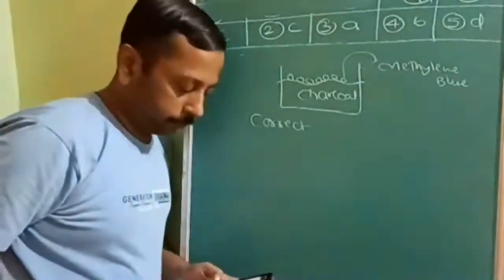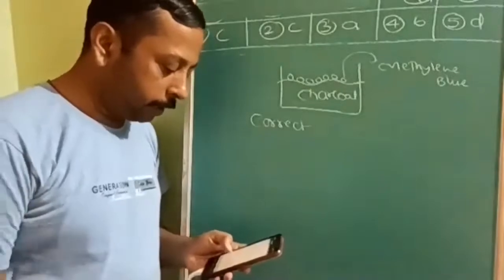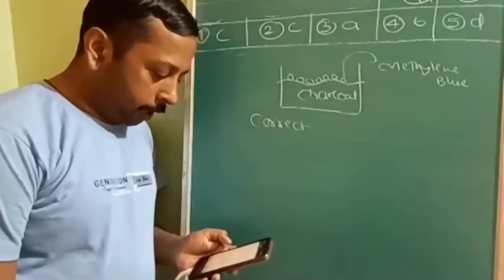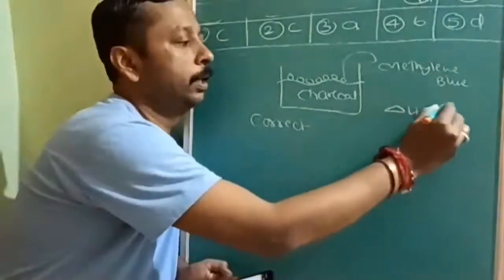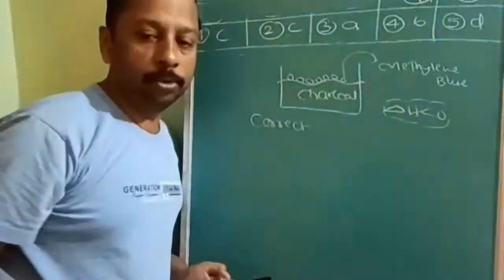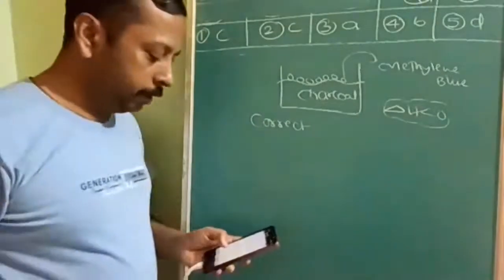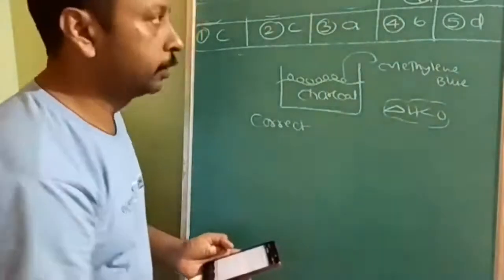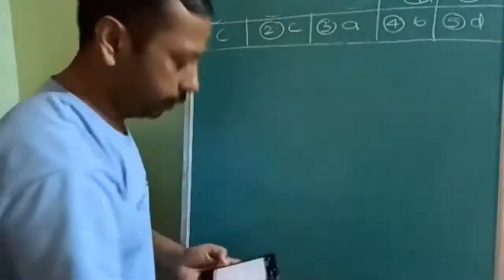Adsorption requires activation at 25 degrees? No. The adsorption is accompanied by a decrease in enthalpy, that is, delta H will always be negative. With charcoal and methylene blue there is no chemical bond formation, therefore that statement is not correct. B is correct, a decrease in enthalpy means delta H is negative. So the fourth question answer will be B, because enthalpy of adsorption is negative.